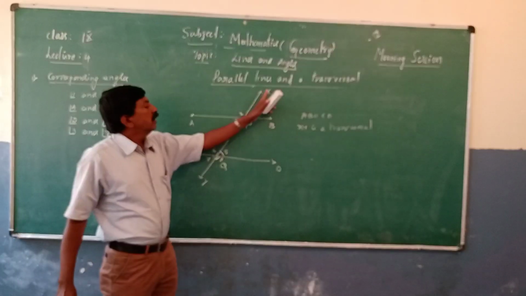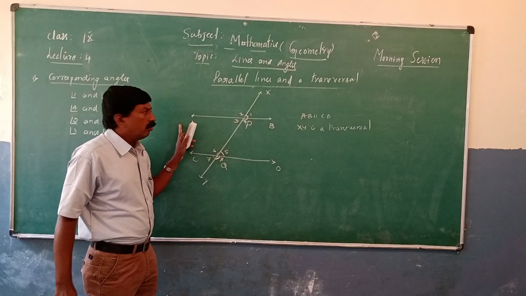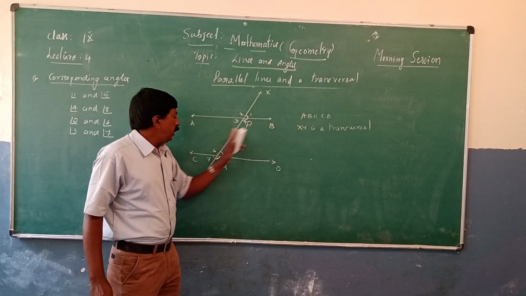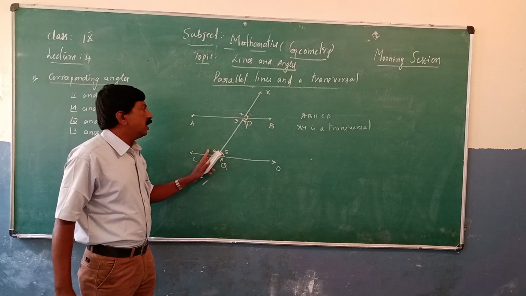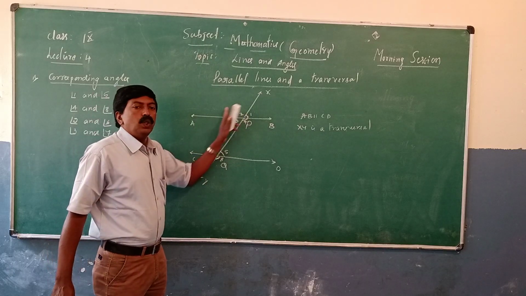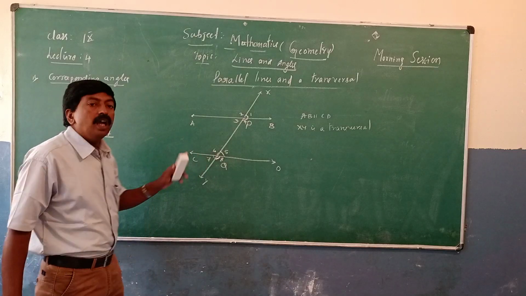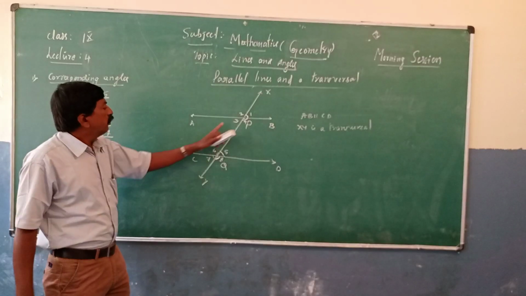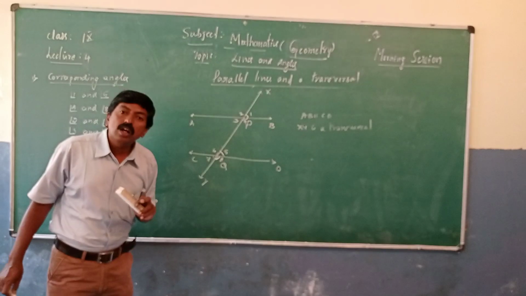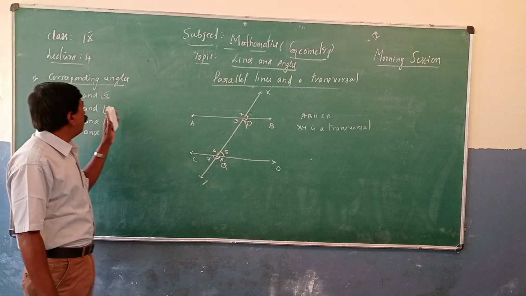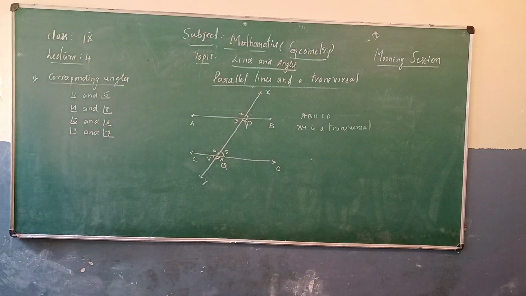Next, this side: SPA, call it angle 2, and PQC, call it angle 6. Angles 2 and 6 are corresponding angles. Angles 3 and 7 are also corresponding angles. Therefore, we got 4 pairs of corresponding angles.